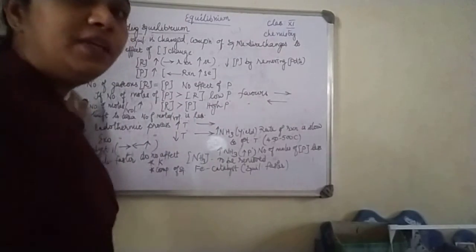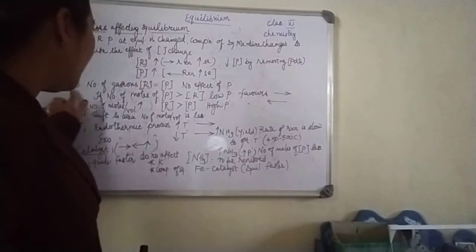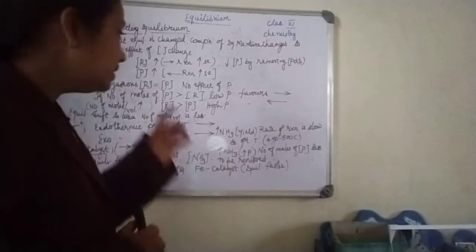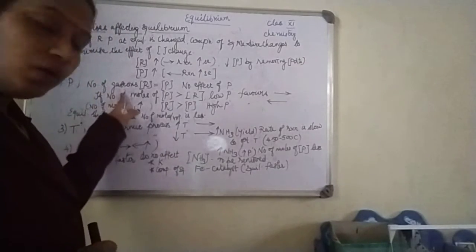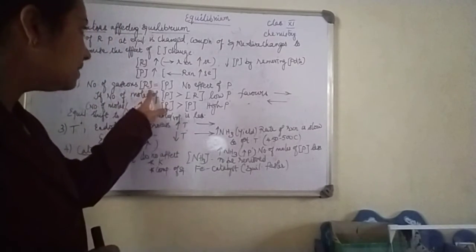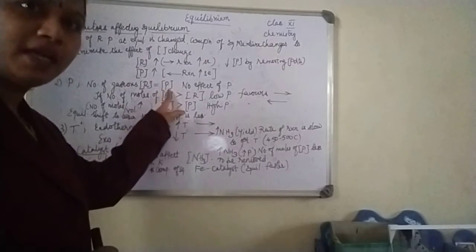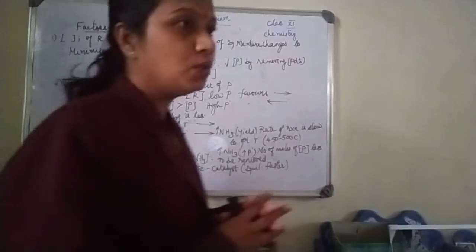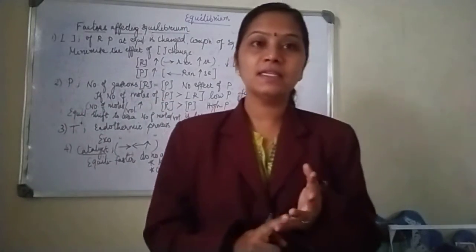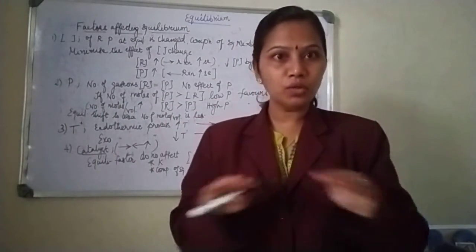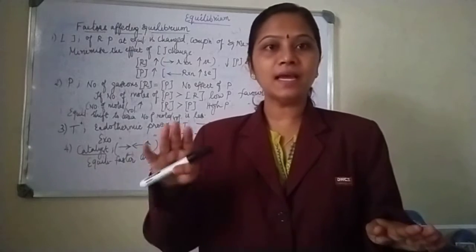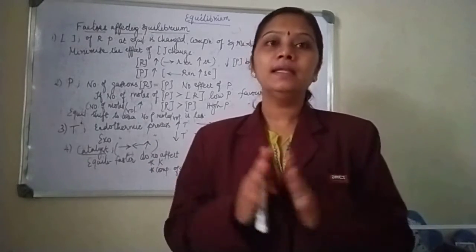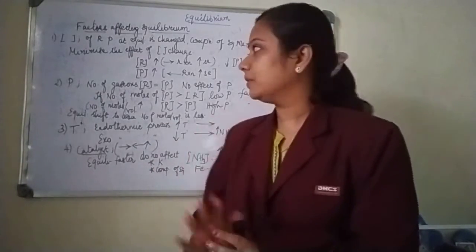Next, moving to the effect of pressure. What happens with the effect of pressure? See, when the number of gaseous reactants is equal to the number of gaseous products, then there is no effect of pressure. When gaseous reactants and gaseous products are equal, there is no effect of pressure.